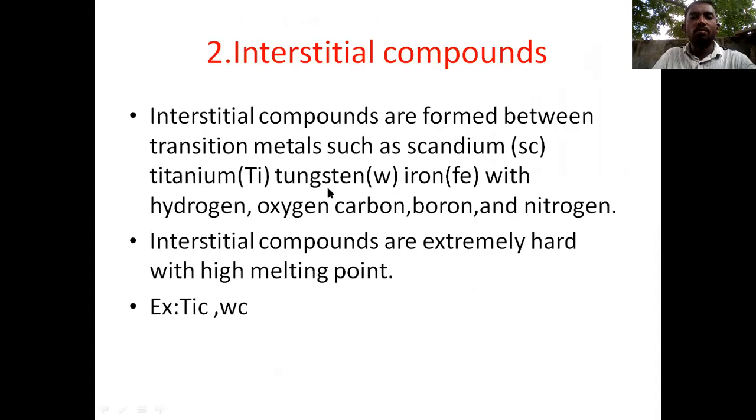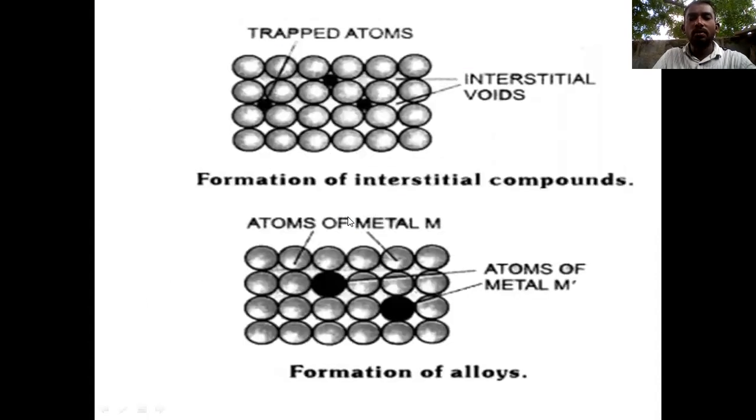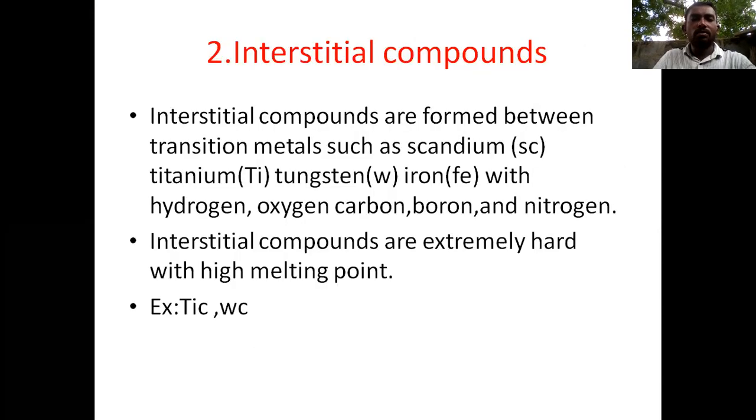In these interstitial compounds we get high strength and high toughness. They are extremely hard with a high melting point. Examples are titanium carbide and tungsten carbide.